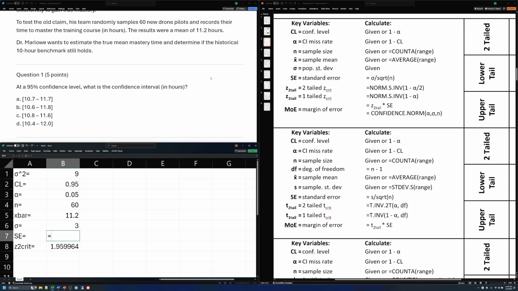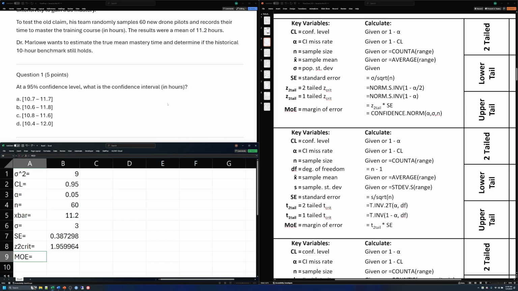The standard error, if we read up here, is sigma divided by the square root of n. Not pi, sorry. Sigma, the population standard deviation, divided by the square root of the sample size. Okay, there we go. We got a standard error. We got a z critical. Now we can do our margin of error.